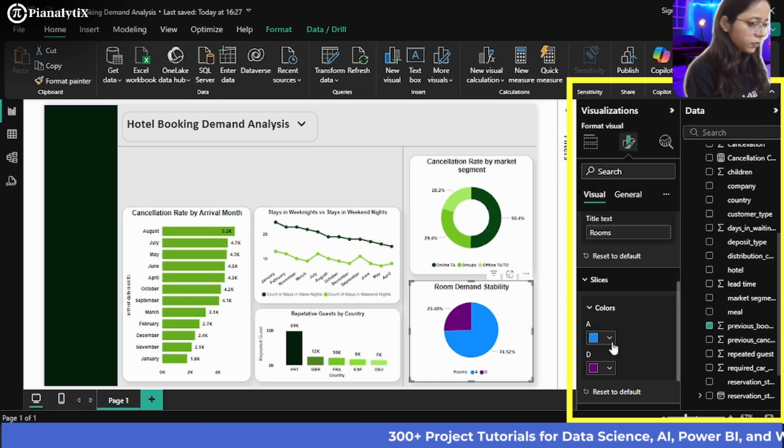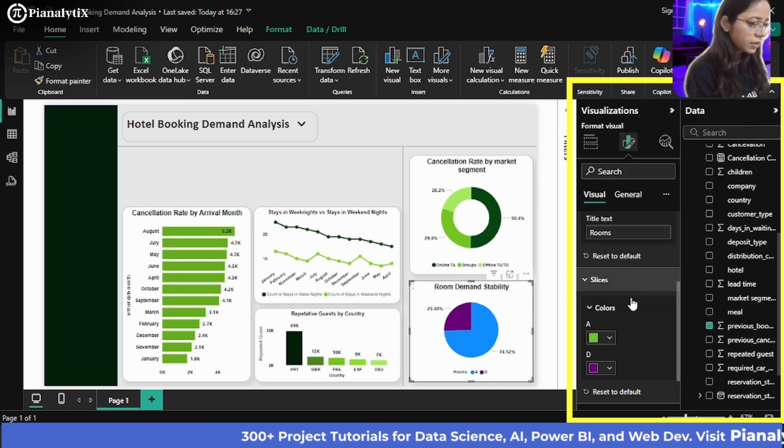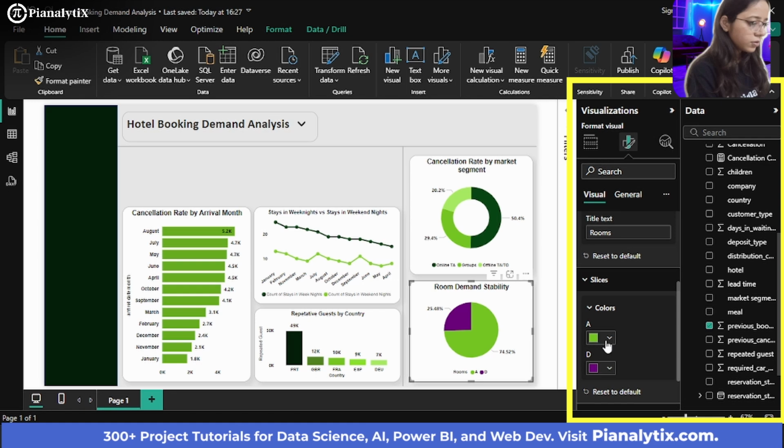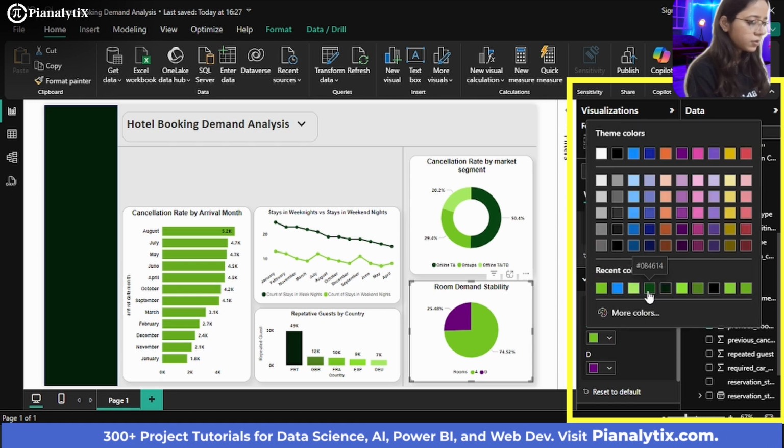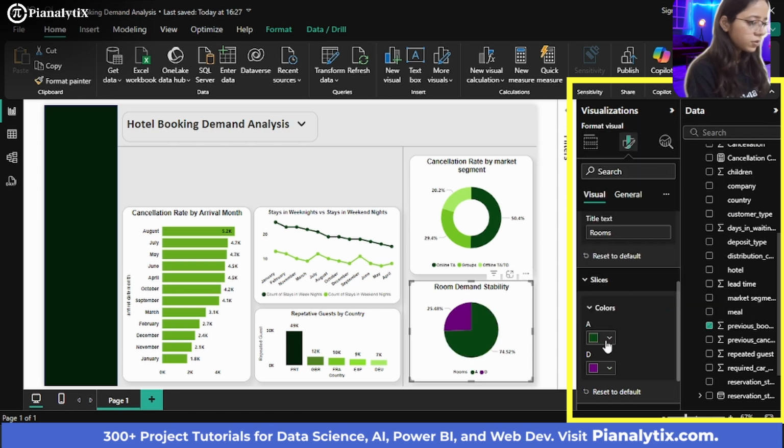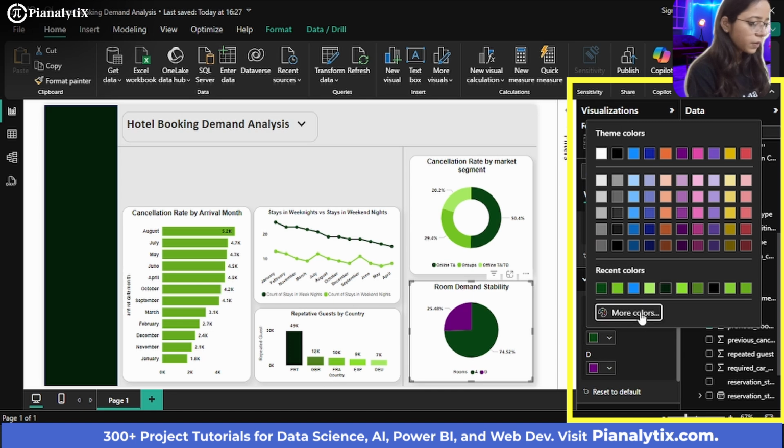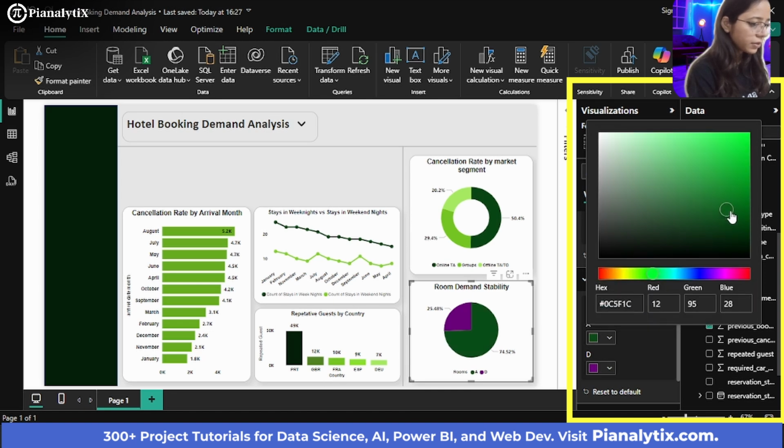So let me just show you. For example, for this you can go with this color, or maybe a darker color also. But before that, make sure the color is a bit lighter, I'll say.